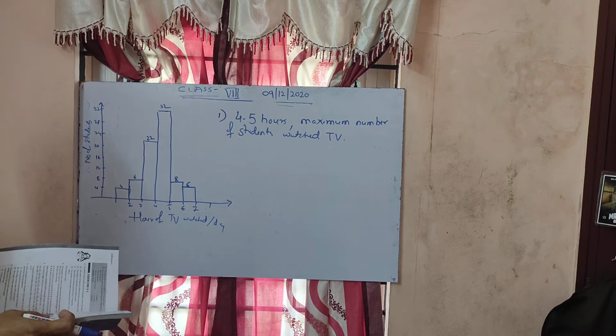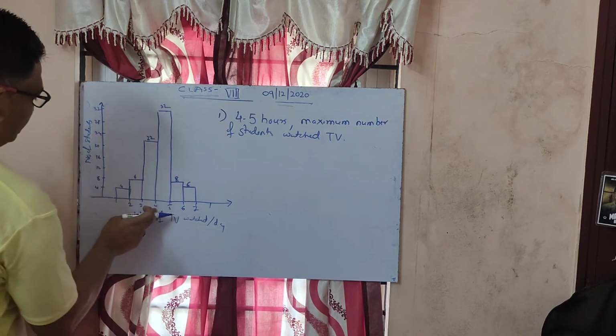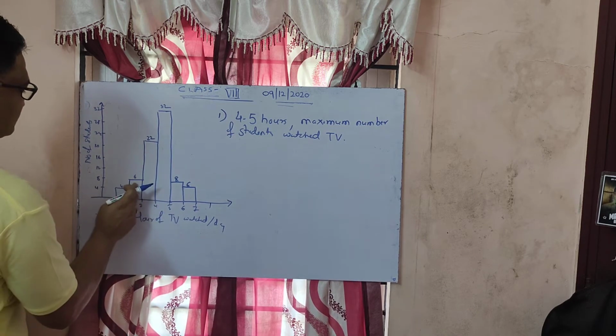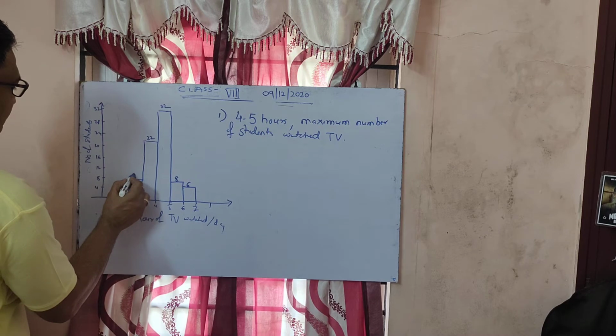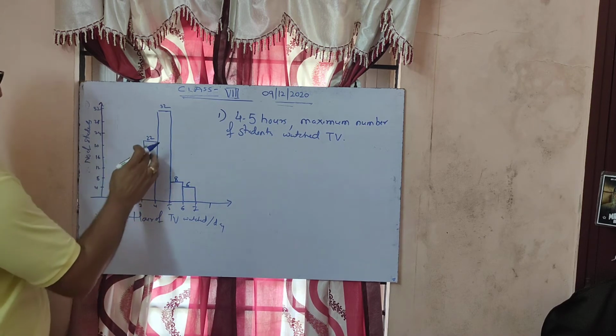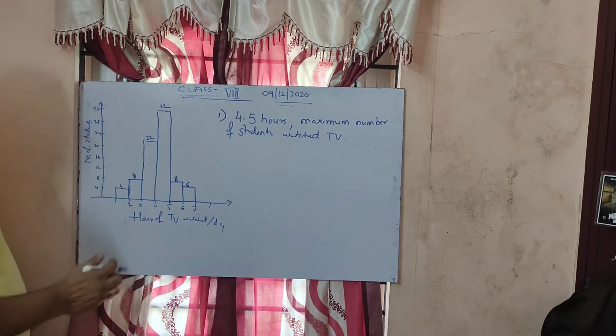Less than 4 hours. So less than 4 hours means this, from here to here. 22 plus 8 plus 4. So less than 4 hours.